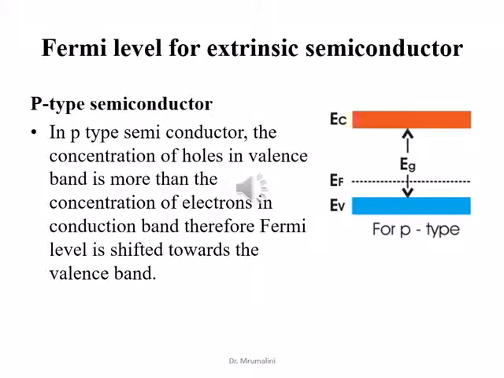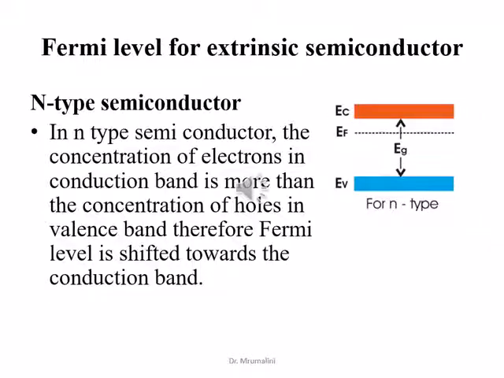In p-type semiconductor, the concentration of holes in the valence band is more than the concentration of electrons in the conduction band. Therefore, Fermi level is shifted towards the valence band. In n-type semiconductor, the concentration of electrons in the conduction band is more than the concentration of holes in the valence band. Therefore, Fermi level is shifted towards the conduction band.